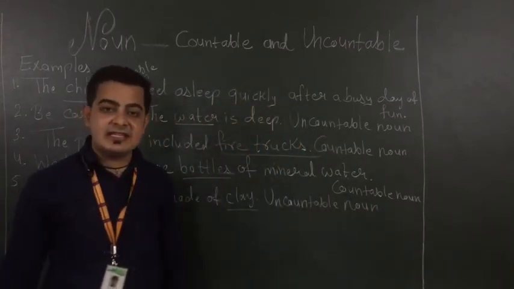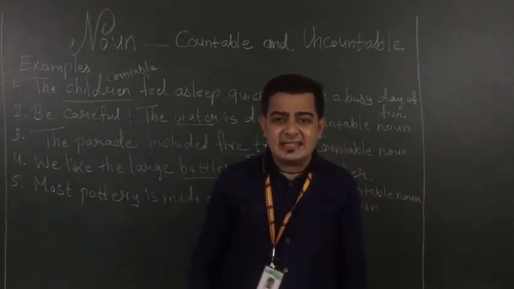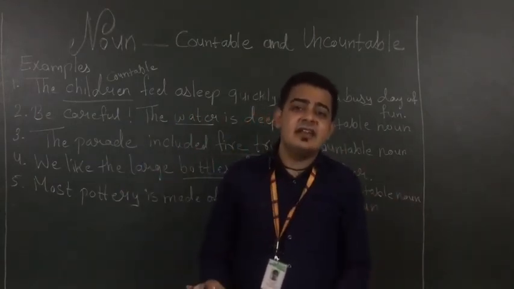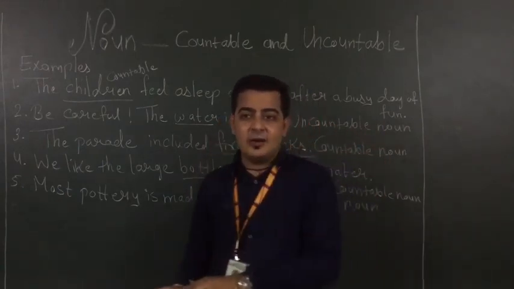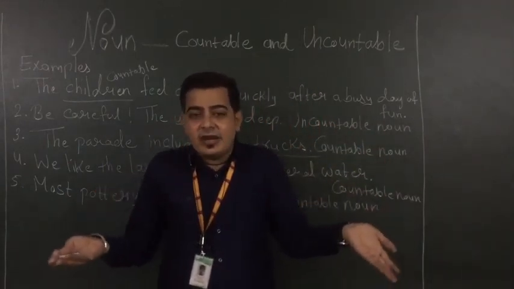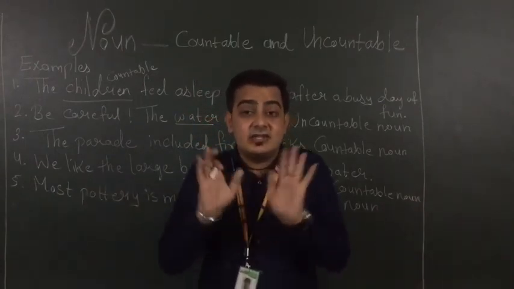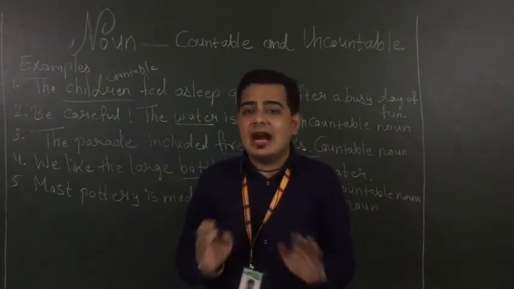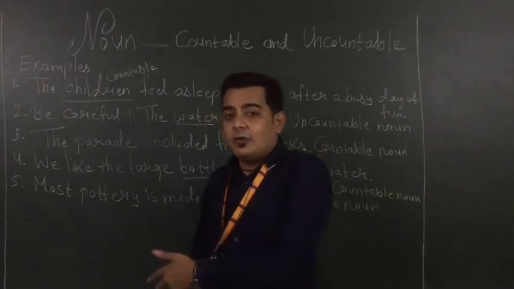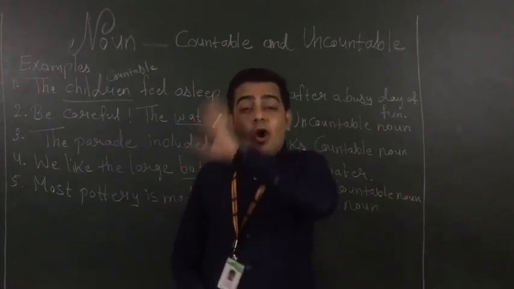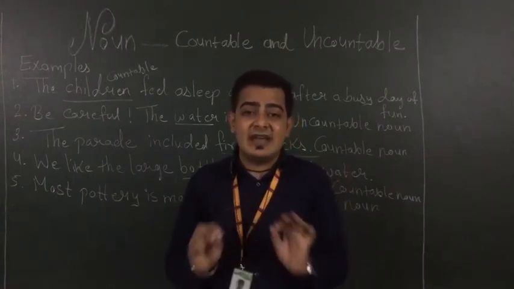So this is the difference between the countable and uncountable noun. Students, it's very easy. Nothing hard is given in this. You just have to clarify in your mind whether it is countable or uncountable. And the second thing you can do is try to count it. Is clay countable? No, that is not countable at all. So you can't do that, right? So these are the things that we have in countable and uncountable nouns. I hope you all have understood this concept very clearly, because this is very easy to understand.